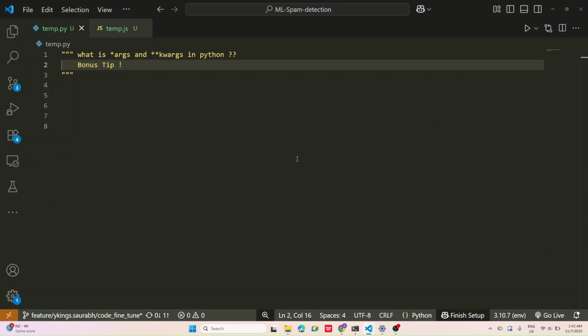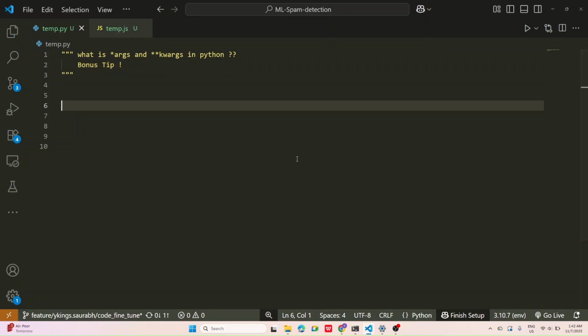Back. So there is a bonus tip left from my last video. We have shown what args and kwargs actually do in Python. This star and double star can also be used in a different way.